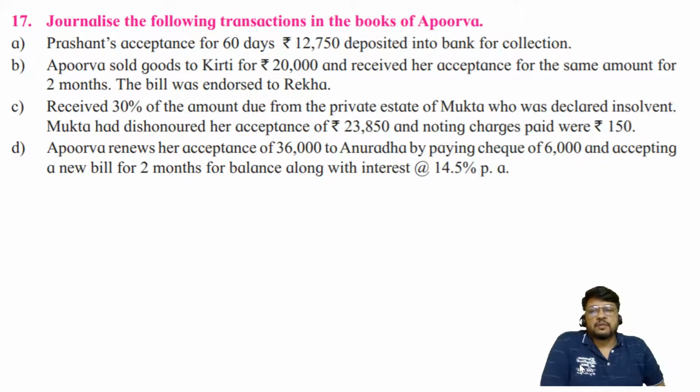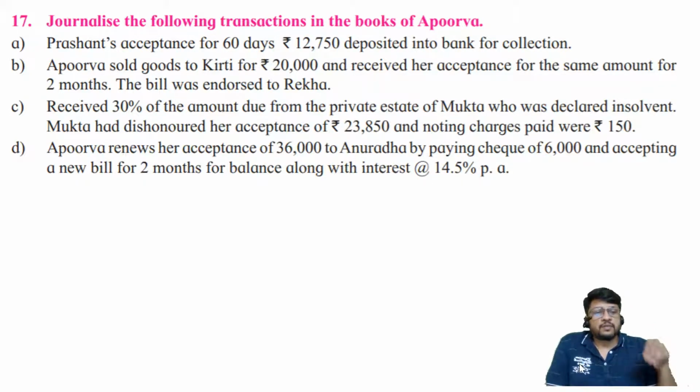So last question, journalize the following transactions in the books of Apurva. Prashant's acceptance for 60 days, rupees 12,750 deposited into bank for collection. Very simple transaction. Prashant's acceptance. So what must have happened? Apurva must have drawn the bill, given it to Prashant. Prashant must have accepted it and given it back to Apurva.